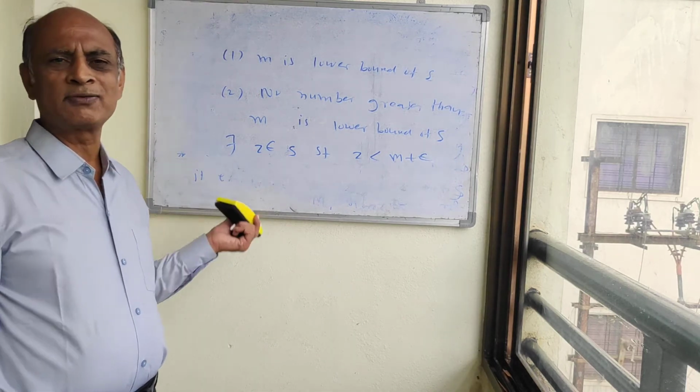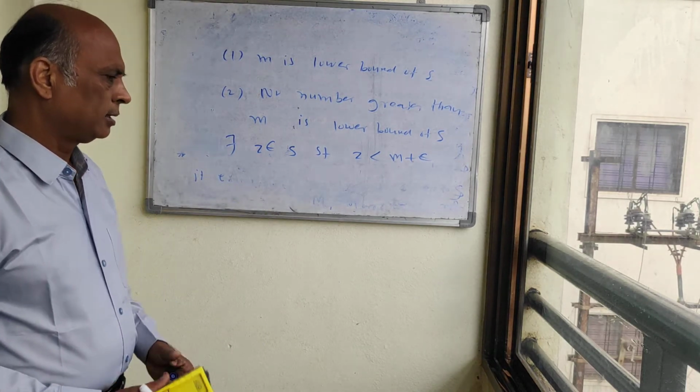These two conditions must be satisfied, then that is the greatest lower bound.